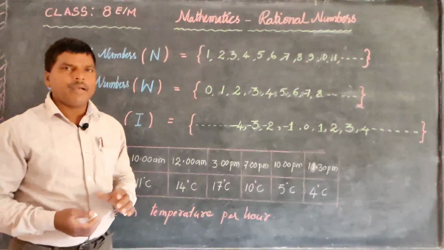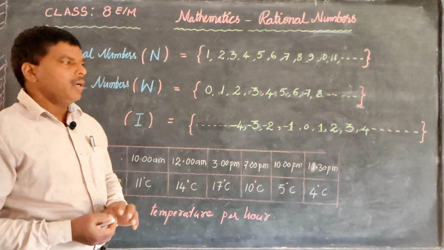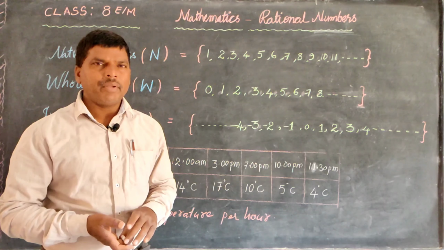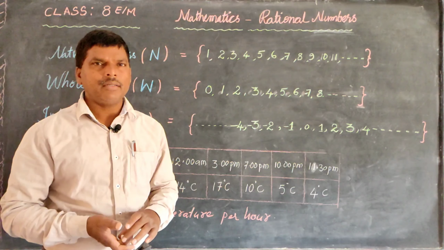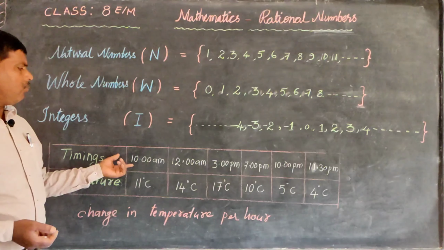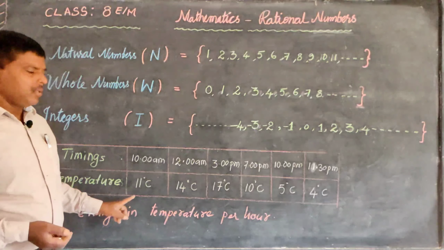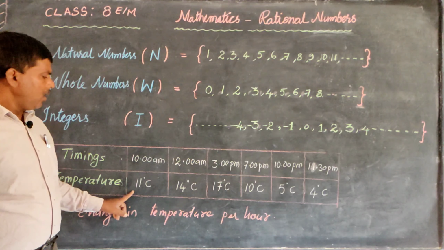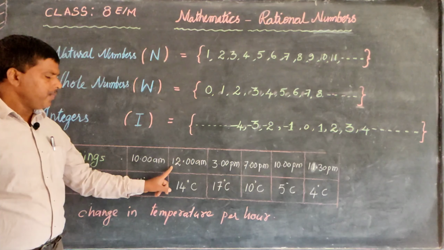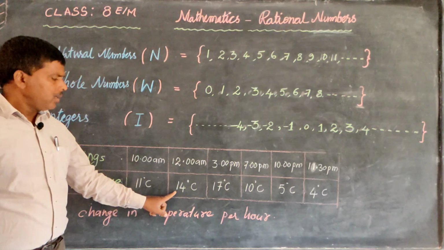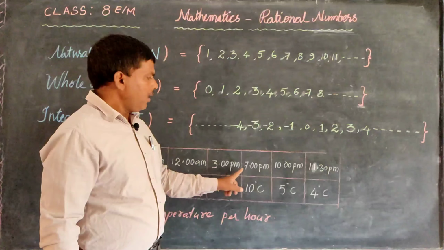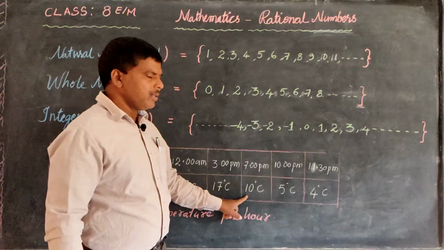Suppose this is the winter season, and in Simla, on a particular day, the temperature is recorded. In the morning at 10 a.m., the temperature of Simla is 11 degrees Celsius, at 12 a.m. 14 degrees Celsius, at 3 p.m. 17 degrees Celsius, and at 7 p.m. 10 degrees Celsius.